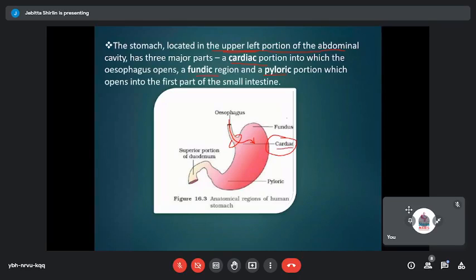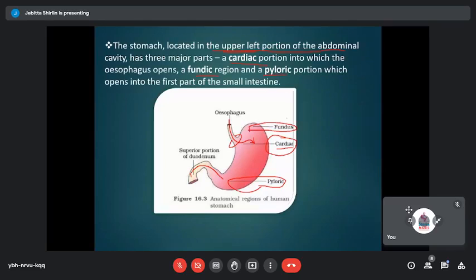This is the anterior region of the stomach. And at the posterior region, there is a small broad structure which is called the pyloric region. The pyloric region seems to be the starting point for the small intestine. So these are the three major structures of a stomach, which is a J-shaped region or a bag-like structure.